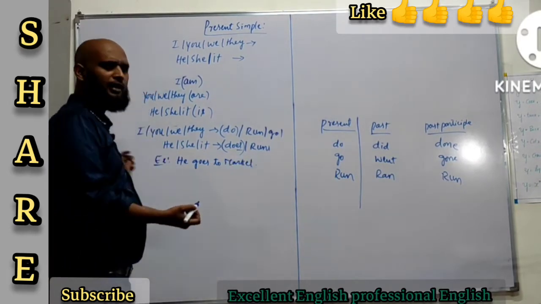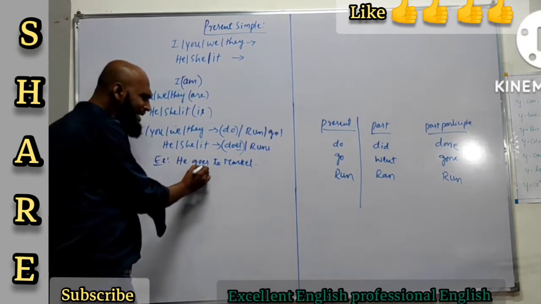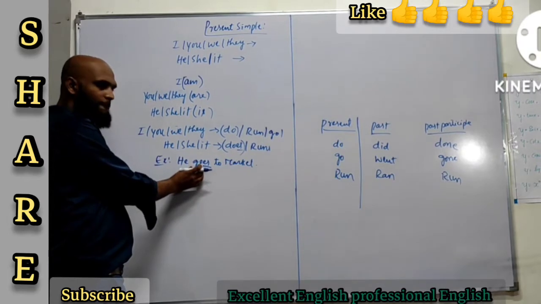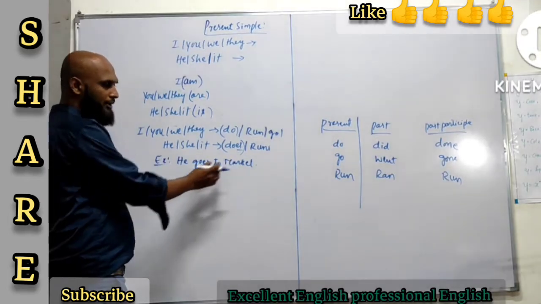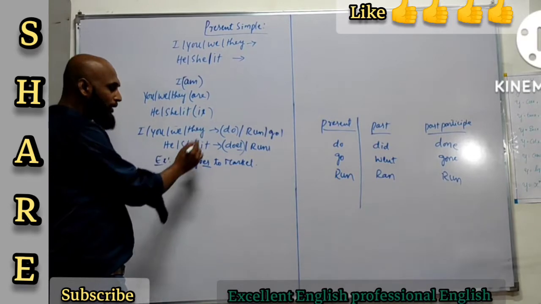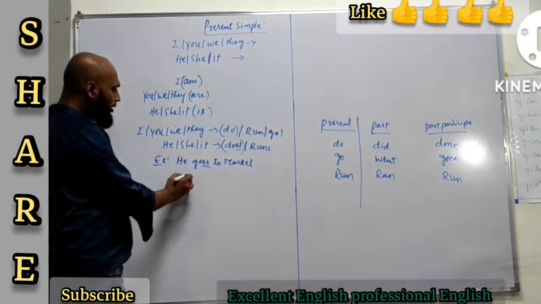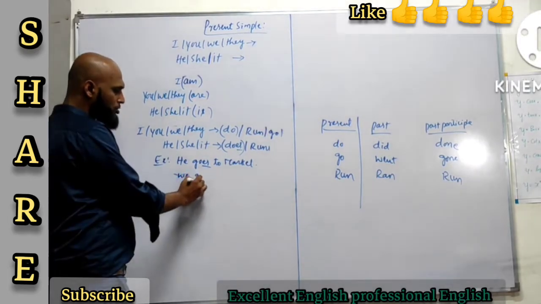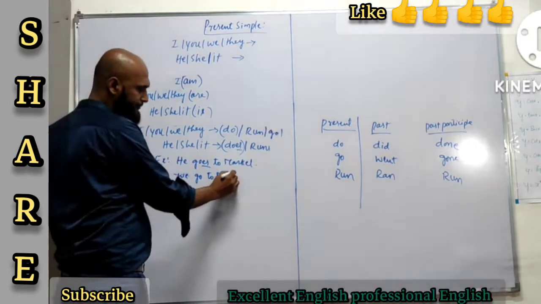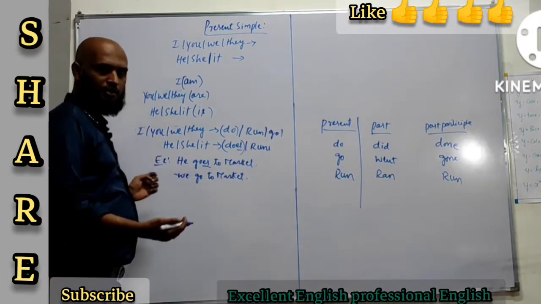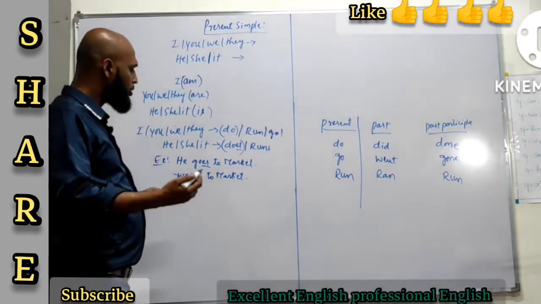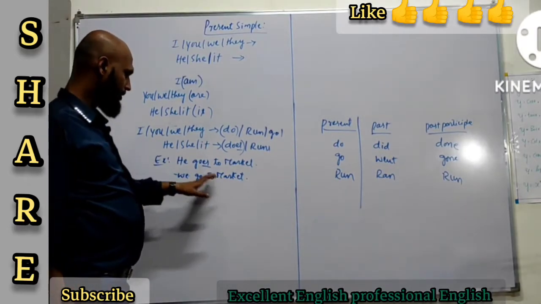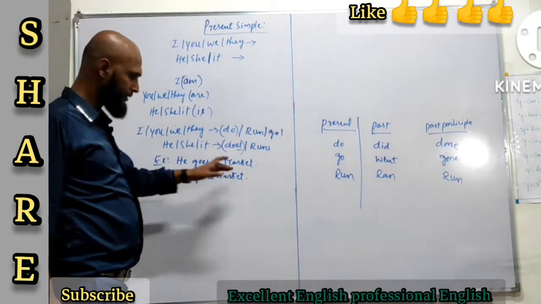He goes to market. That means that you are going to use es here. He goes. You are going to add es to this verb. He goes to market. And if you are using I, you, we, they, then you can say, we go to market. We go to market. So we go to market every day. We go to market daily. So like that, you can use we go to market. He goes to market. All right.